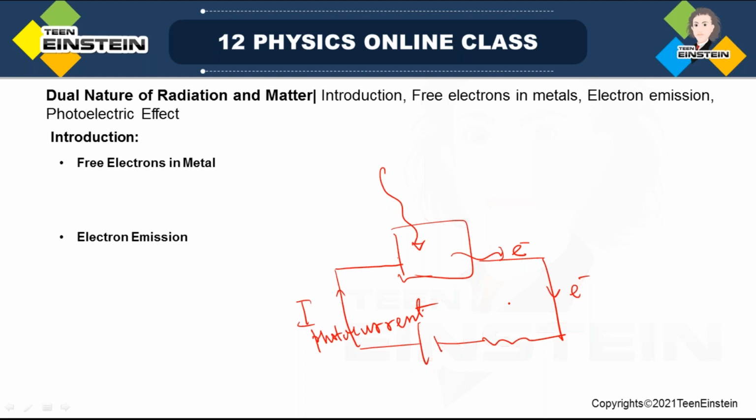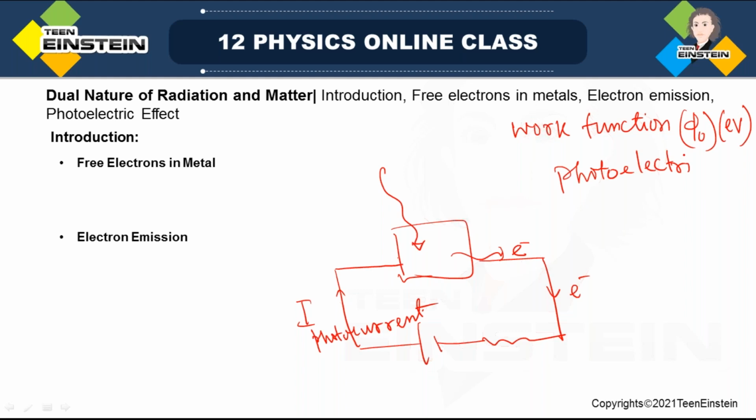Basically, experimentally, when we verify the photoelectric effect, we will be measuring the photocurrent with respect to various factors. So what we have learned here are a few terms: work function, that is the minimum energy required for an electron to escape the metal surface. Work function is an energy denoted by phi 0, and it is measured in electron volt units. Then we have learned what the photoelectric effect is.